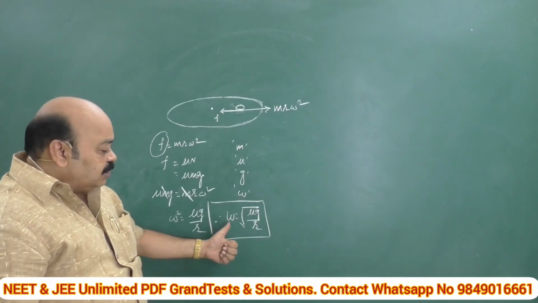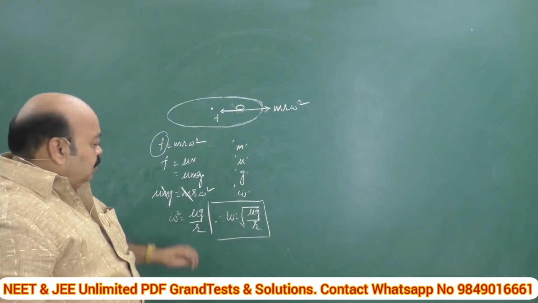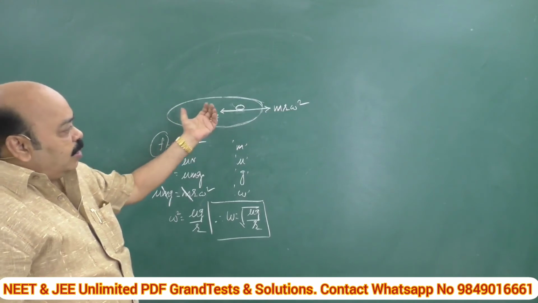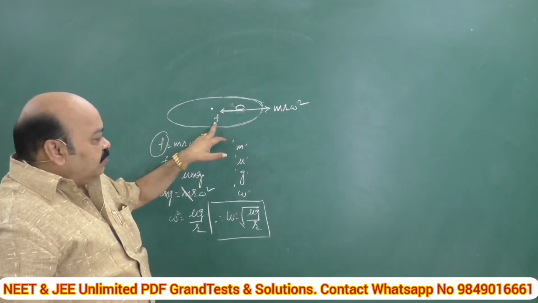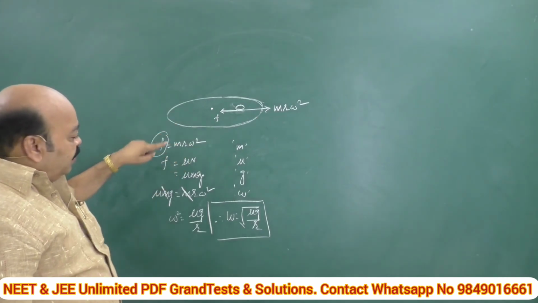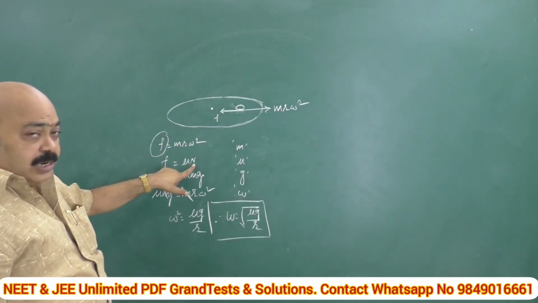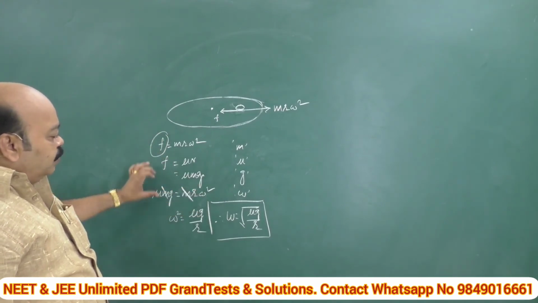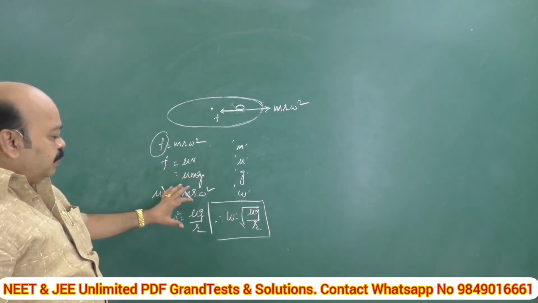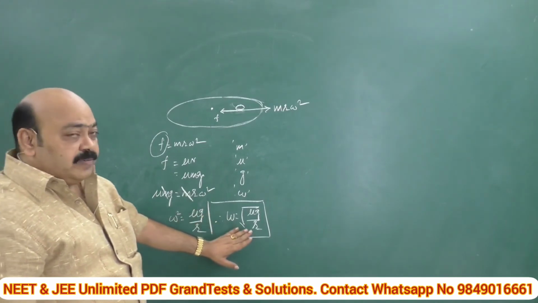That means you are supposed to calculate the omega value by equating the outward and inward forces. The outward force is m r omega square and the inward force is the frictional force, which can be replaced with mu N. So this is nothing but mu mg. So mu mg is equal to m r omega square, and from this equation we can calculate omega.